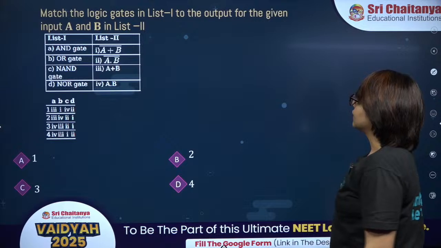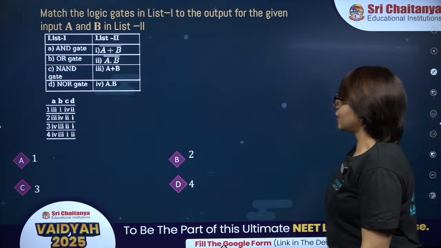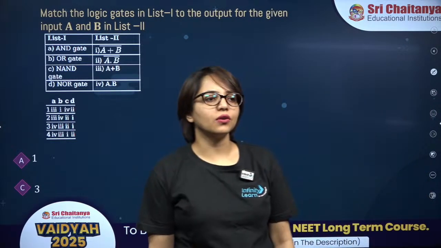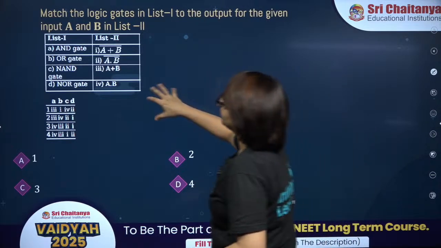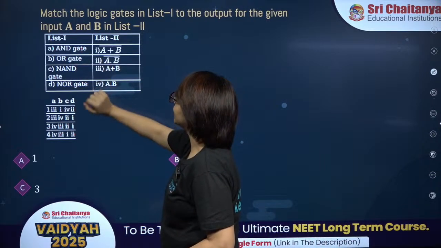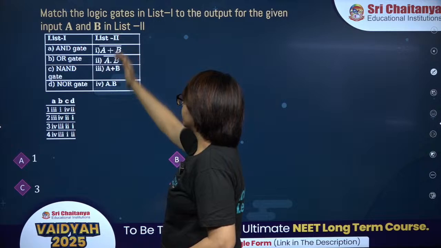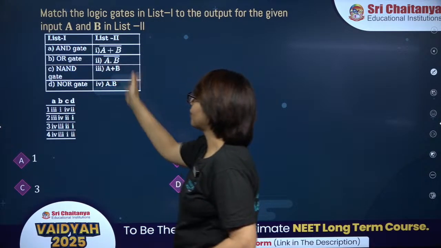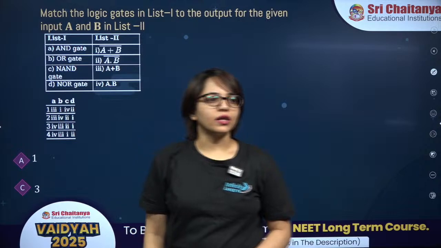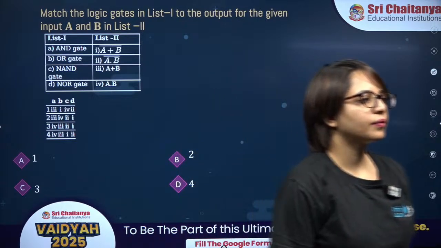Next is this one. This is from semiconductors. Every year you will get one question based on logic gates. Chaliye, you have to match the column: AND gate, OR gate, NAND, NOR. What are the logical operations for these 4 gates? You have to match them. Try this one. Come on guys.